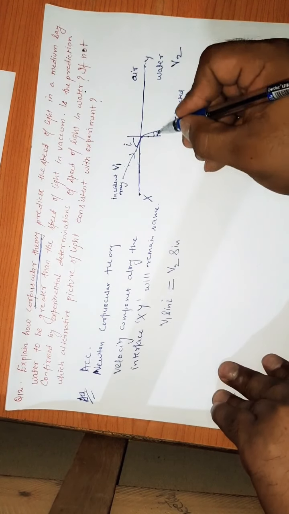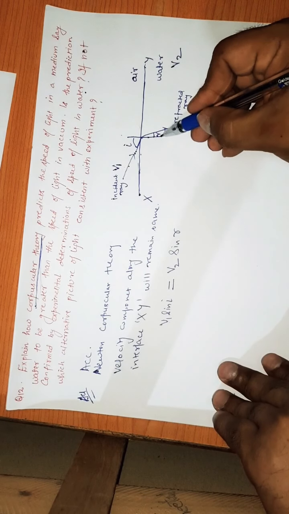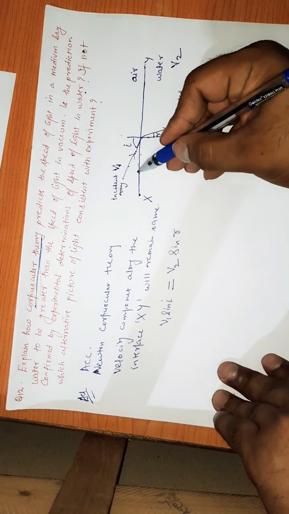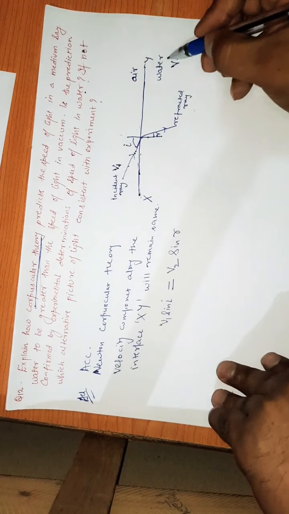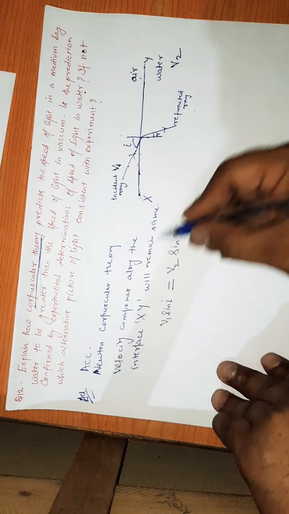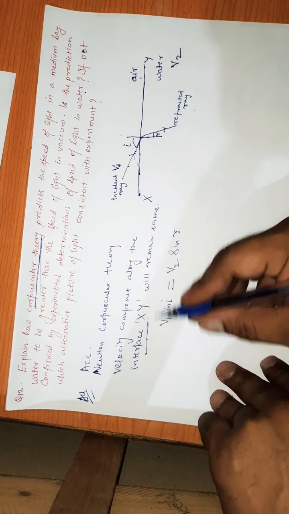V2 sine of R. Because this component is cos, this component is cos. And this one, when V1 resolves, this is sine, and this is also sine. So he has said that this component will be the same according to interface XY.